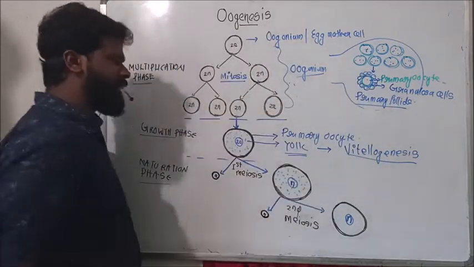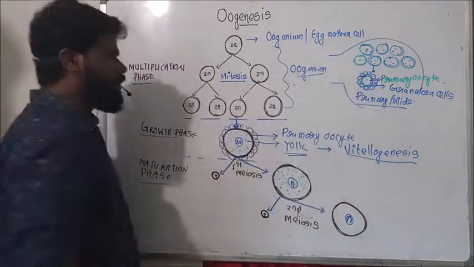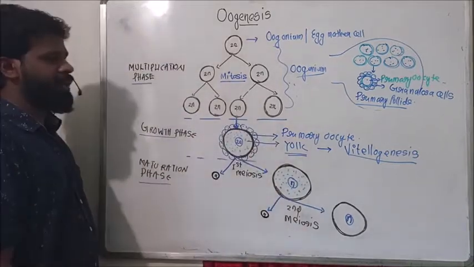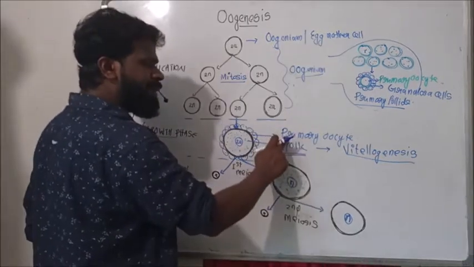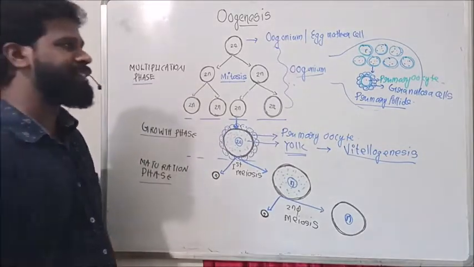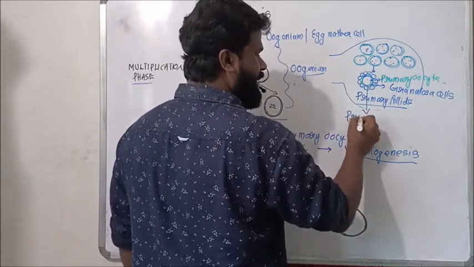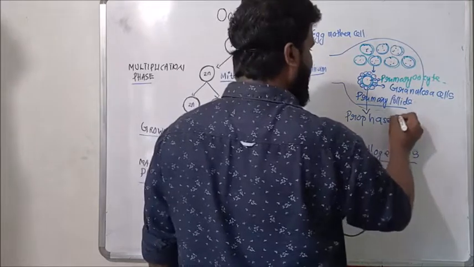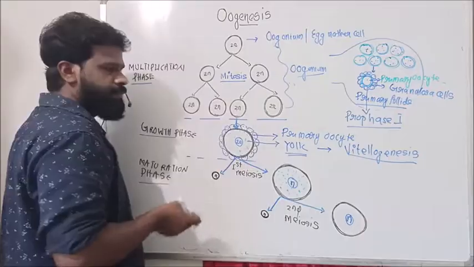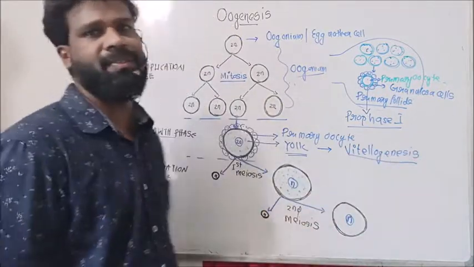This is the primary oocyte now in this primary follicle. Within the primary follicle, this primary oocyte starts first meiosis. That means this primary oocyte enters prophase 1 of this meiosis. So this primary oocyte just begins the first meiosis, that is, it enters prophase 1.